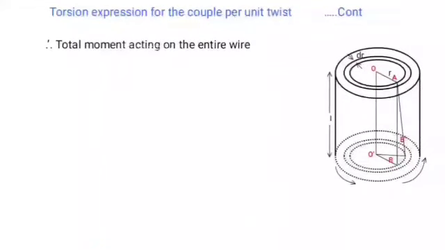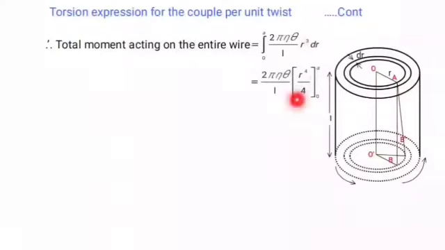The total moment acting on the entire wire is obtained by integrating the above expression between the limits 0 to a. The integration of r cube is r to the power 4 divided by 4 between the limits 0 to a.